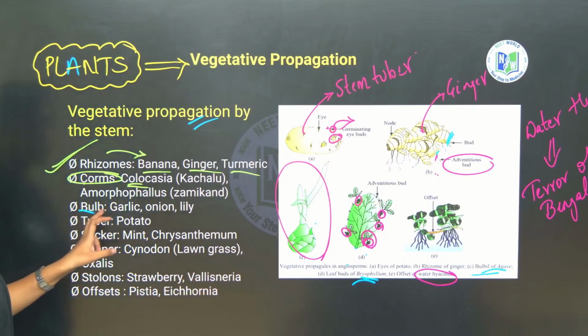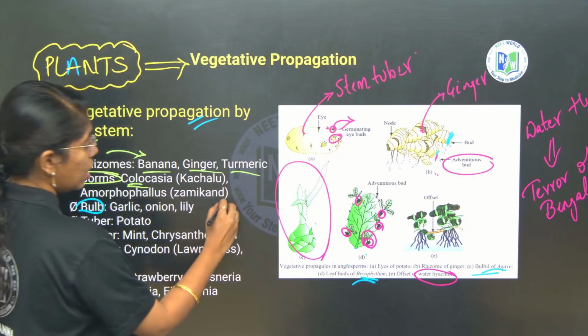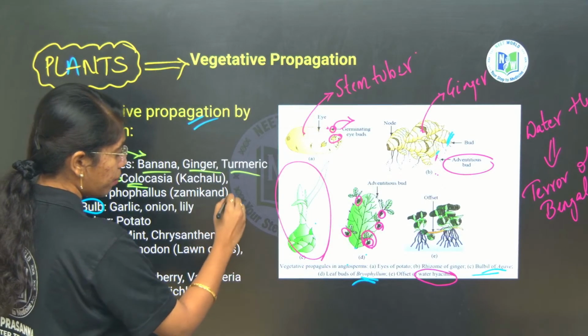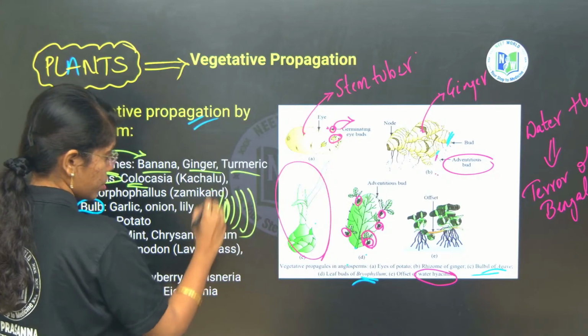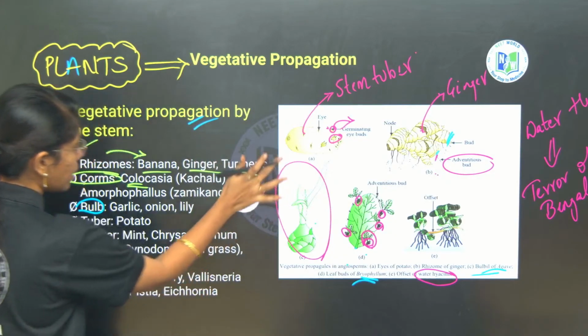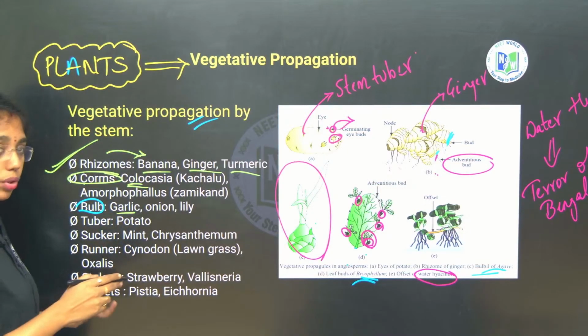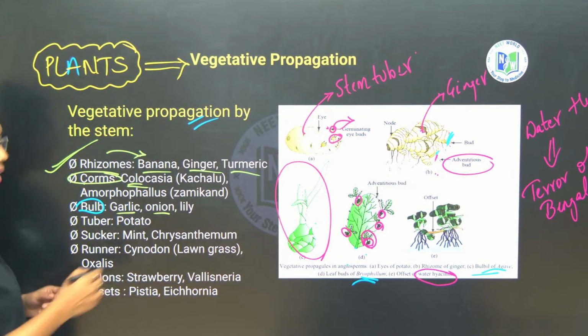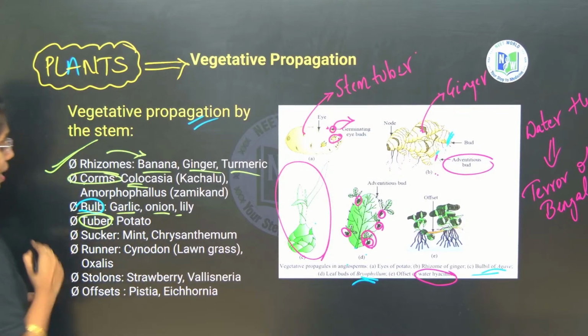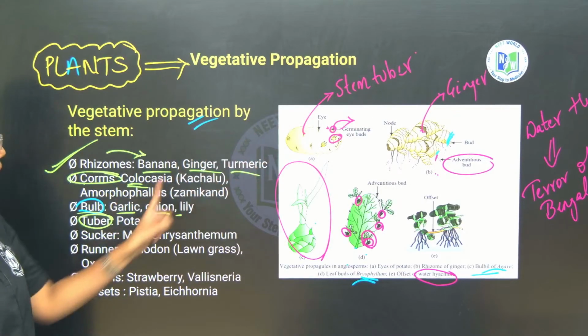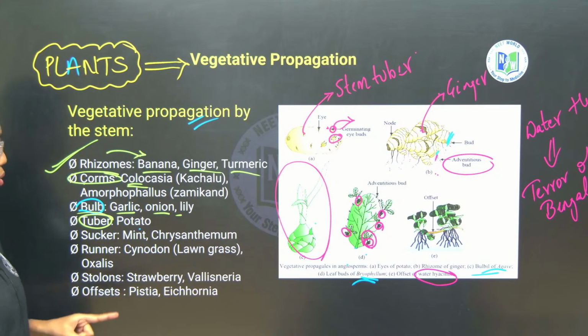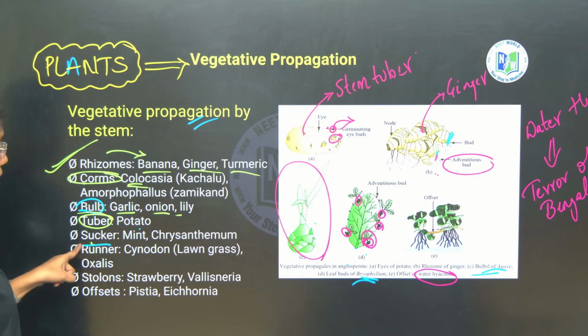So here you see, next is bulb, which is underground stem modification, wherein covering the shoot bud many scaly leaves will be formed. Remember, that will be giving rise to a new individual. Example is what? Garlic, which is a compound tunic, and onion, which is a simple tunic, and lily. Next is tuber, stem tuber. Just now we have learned potato and Jerusalem artichoke also. Next, sucker type of subaerial stem modification.